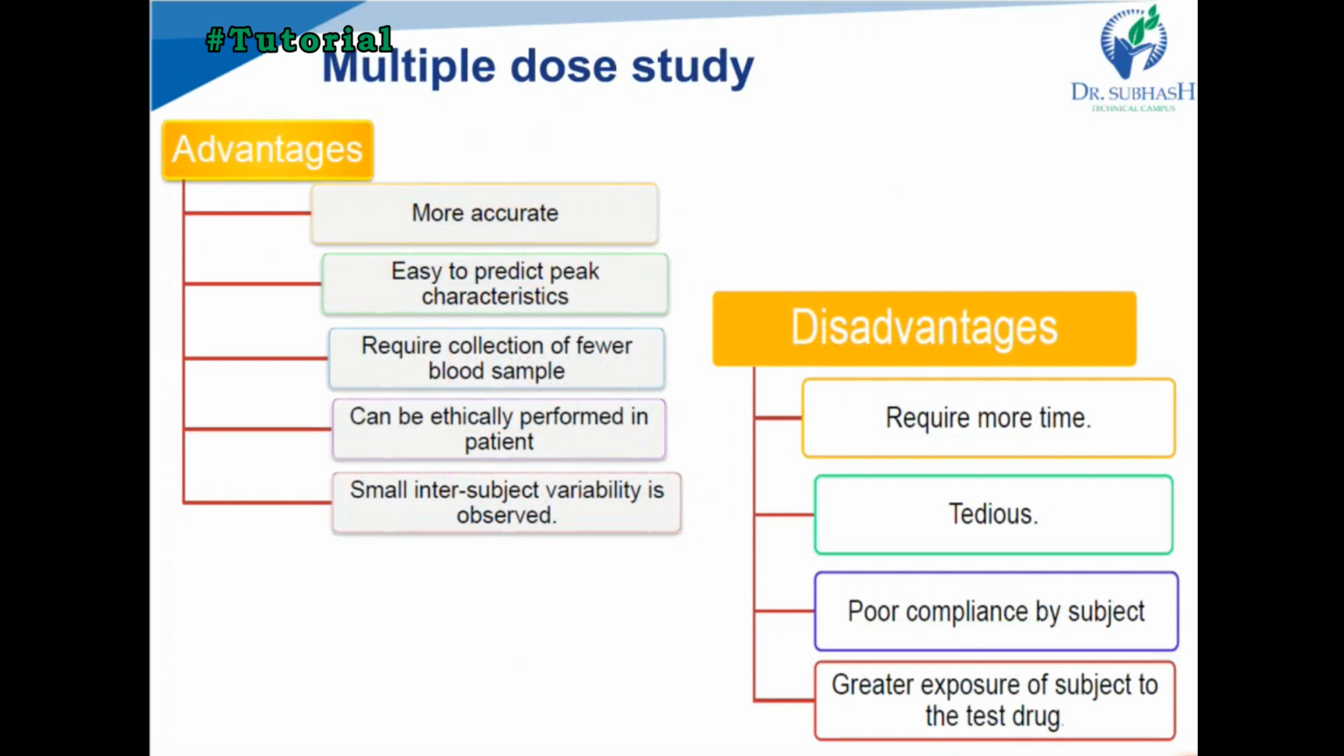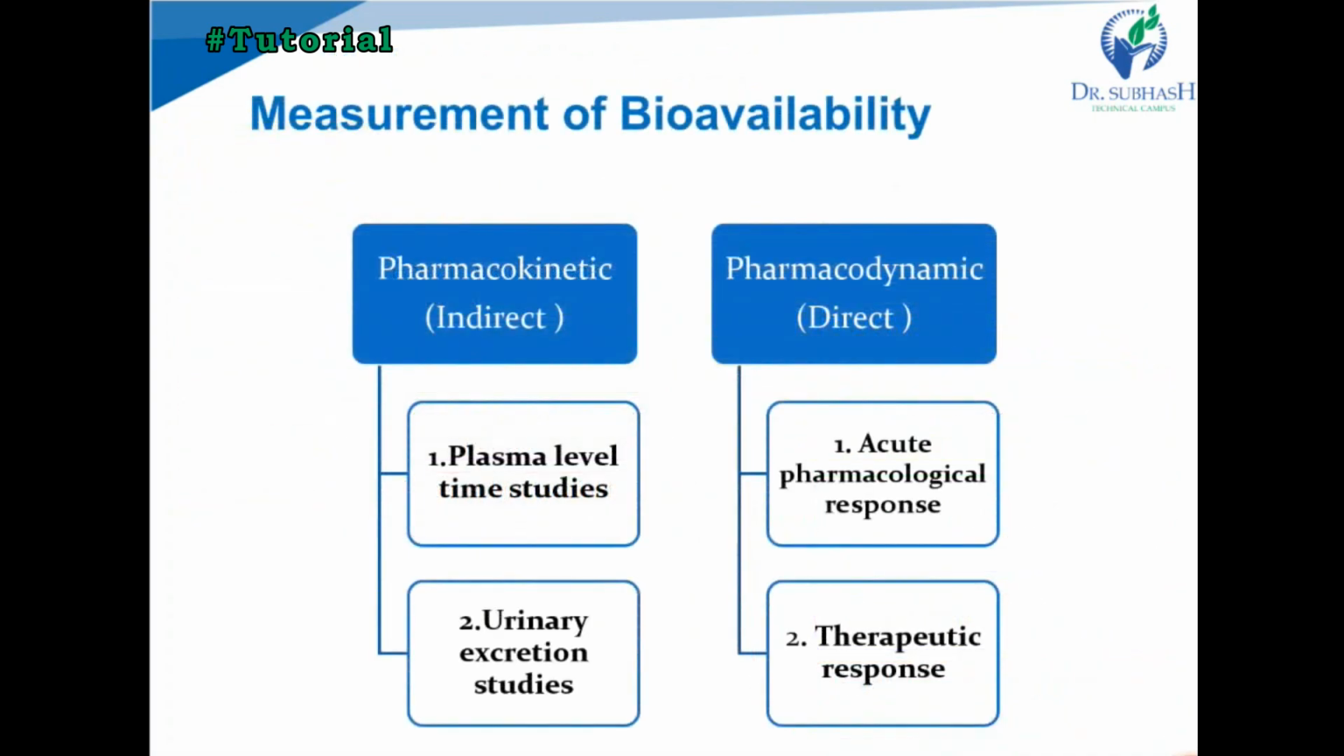What are the disadvantages of multiple dose studies? It requires more time and takes longer than single dose, it is a tedious method, and there is poor compliance by the subject because a large number of samples must be taken over a long time. Greater exposure of the subject to the drug means a larger dose and a long time we have to give multiple doses, so greater exposure is found in the volunteers.